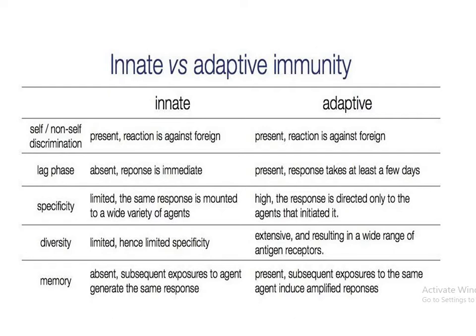Innate immunity is non-specific, while adaptive immunity is specific. Innate immunity does not have any diversity or has very limited diversity against different types of antigen, while in adaptive immunity there is a wide diversity in the type of antibodies. In innate immunity there is no memory, while in adaptive immunity there is memory.